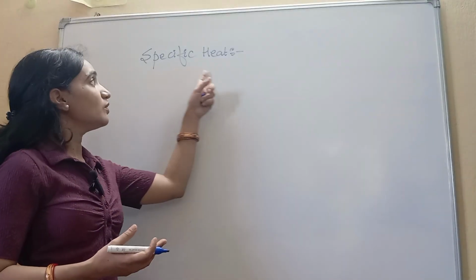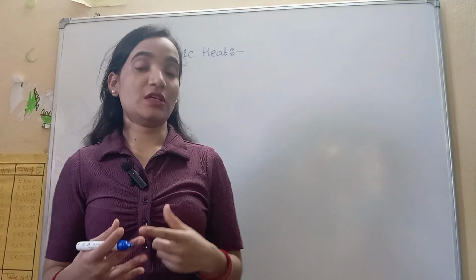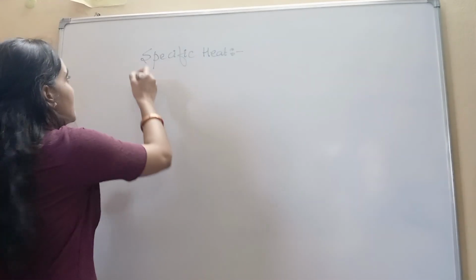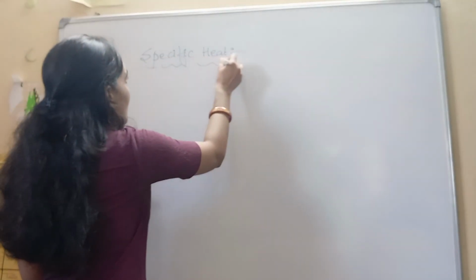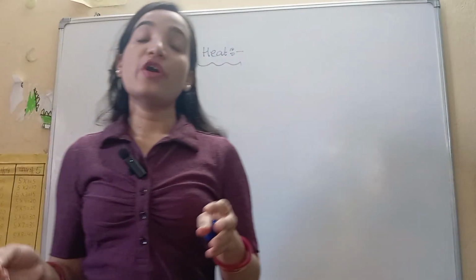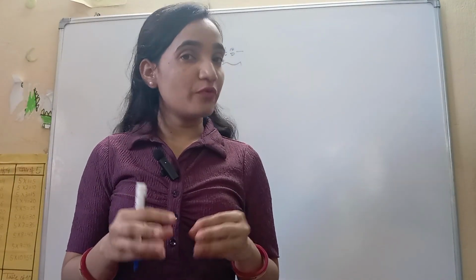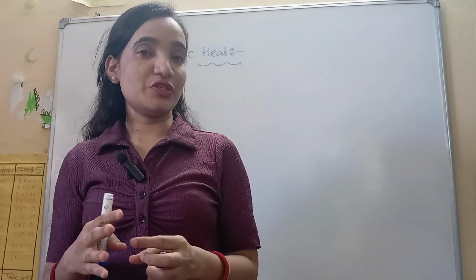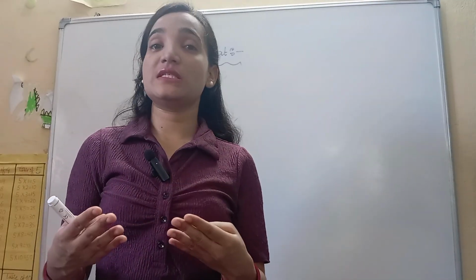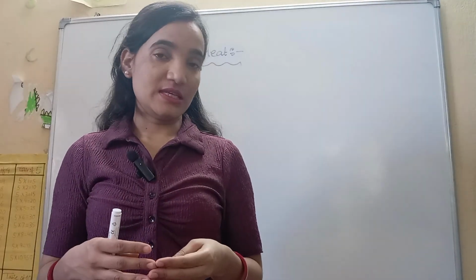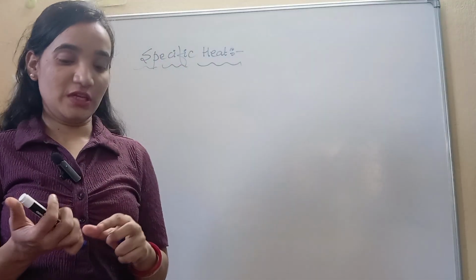So here we are talking about specific heat. Specific heat is the amount of energy that is provided to a unit substance to increase its temperature by 1 degree Celsius. That is specific heat.